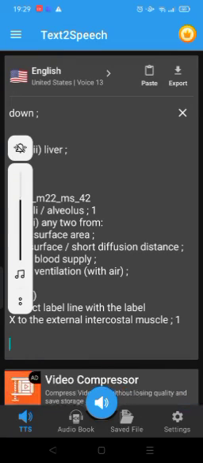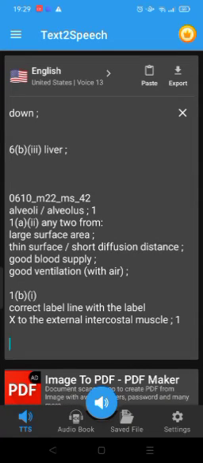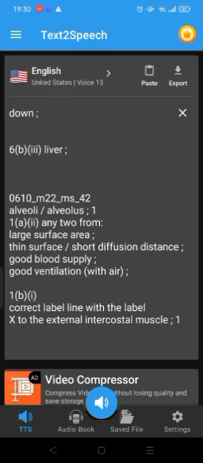Component, percentage in inspired air, percentage in expired air. Carbon dioxide: 0.04; expired 3 to 6. Oxygen: 21; expired 13.5 to 18. Any one from: trapped in nose hairs, trapped in mucus.